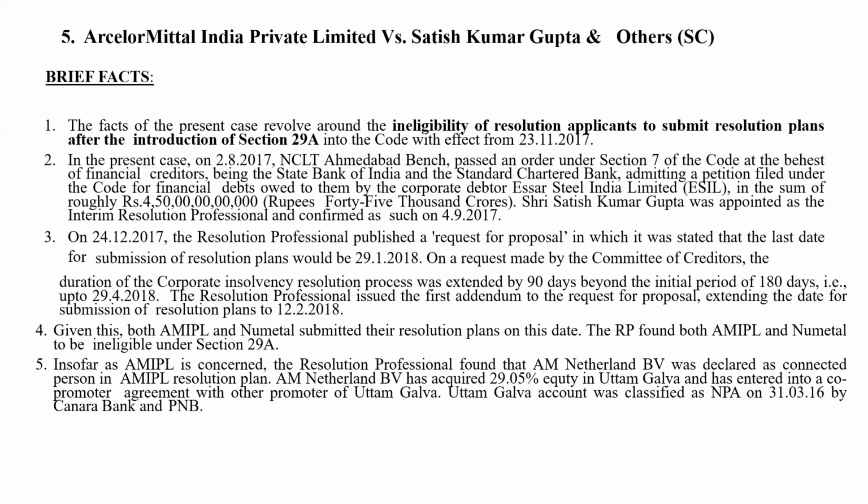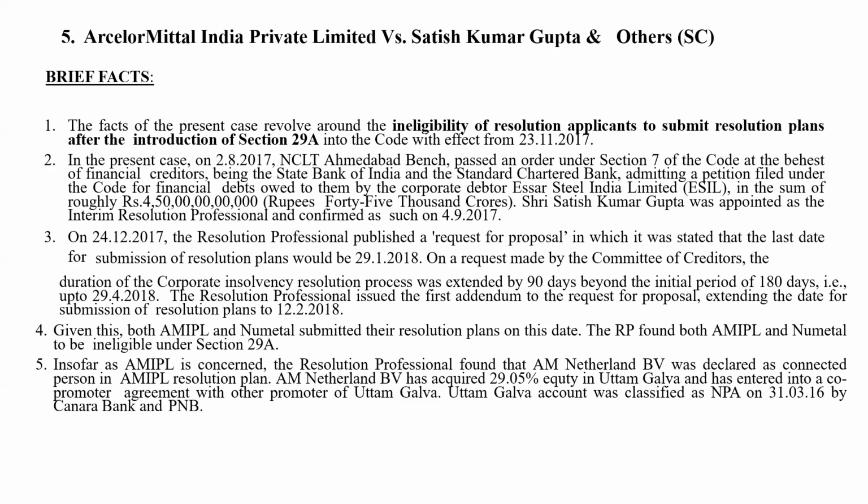Here, the case was that ArcelorMittal India Private Limited and New Metal submitted their resolution plans. But the RP found both ineligible. In ArcelorMittal's case, AM Netherlands BV was declared a connected person in AMIPL. AM Netherlands BV had acquired 29.05% equity in Uttam Galva and entered into a co-promoter agreement with other promoters of Uttam Galva. And Uttam Galva's account was classified as NPA by Canara Bank and PNB.